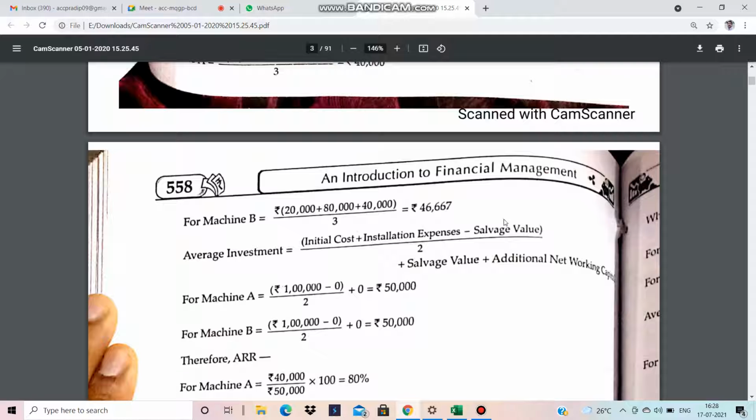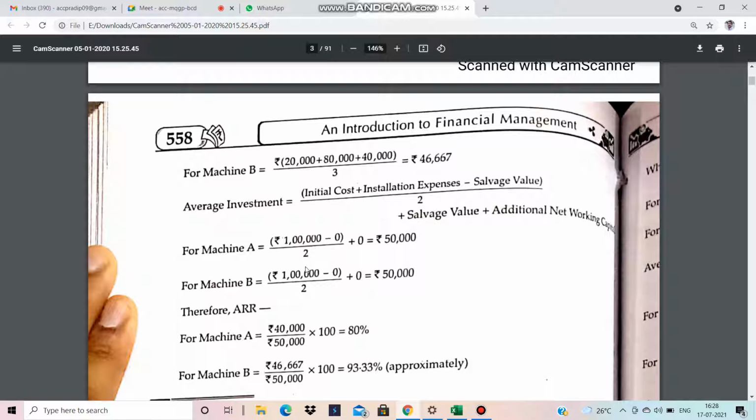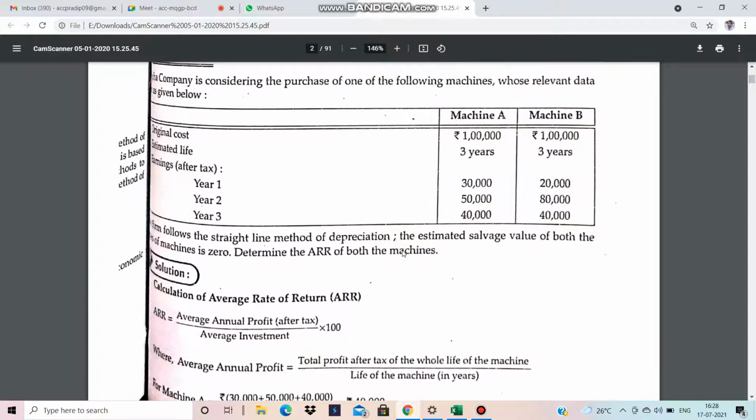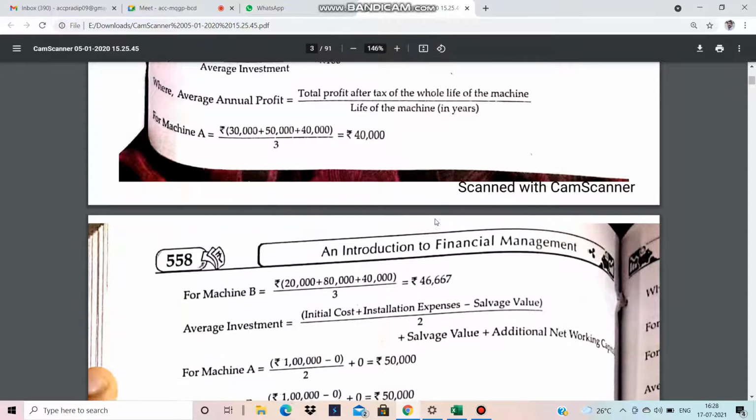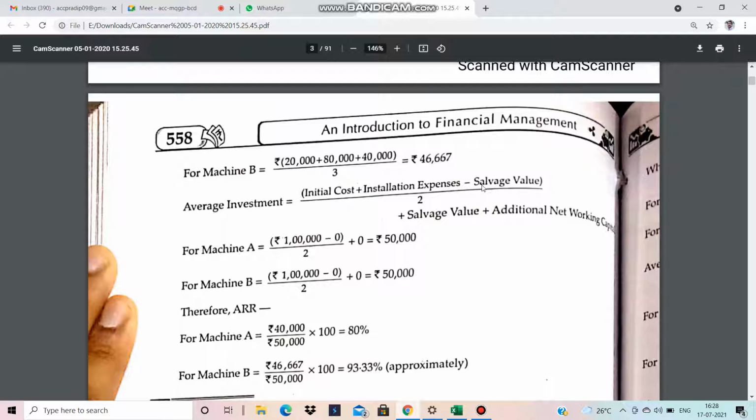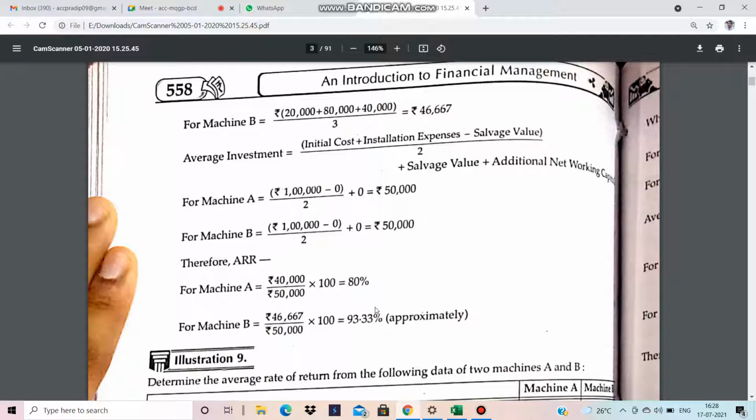So the average profit after tax is fine. Now the average investment: initial cost plus installation expenses less salvage value divided by 2, plus salvage value plus additional net working capital. In that question only the initial cost of 1 lakh is there. There is no installation, no salvage value and no additional working capital, so they represent 0. As a result the average investment for machine A is 50,000 and for machine B is 50,000.